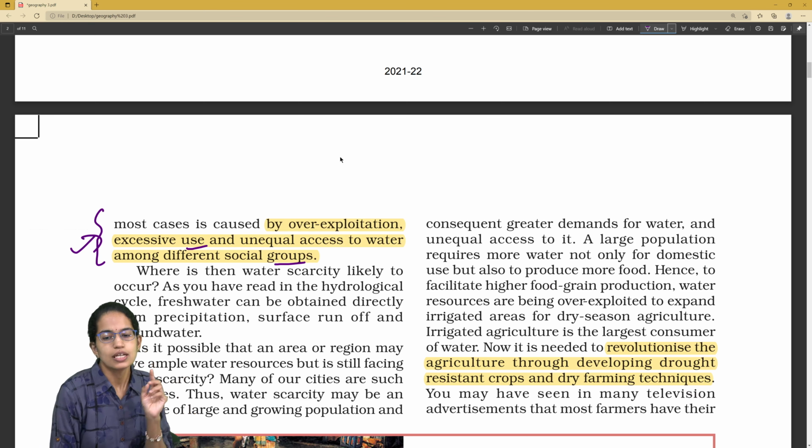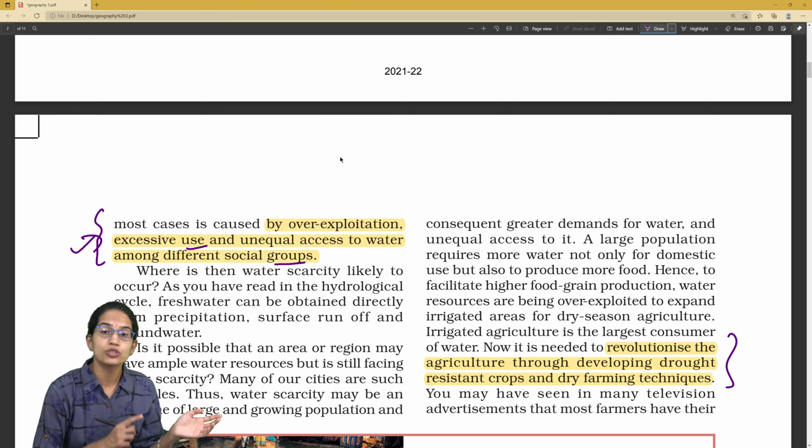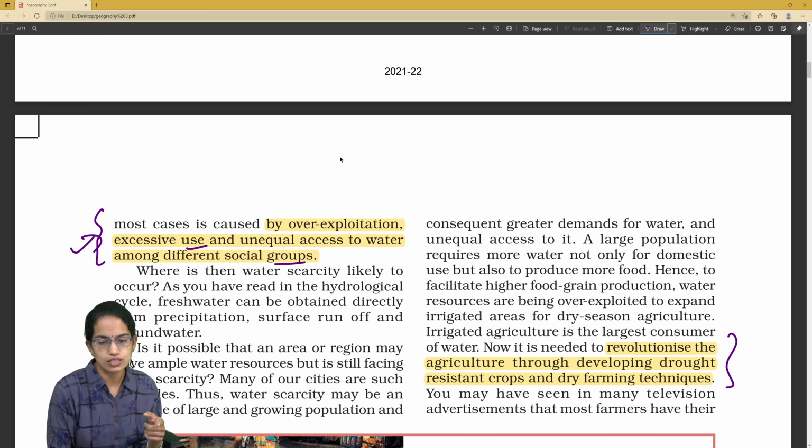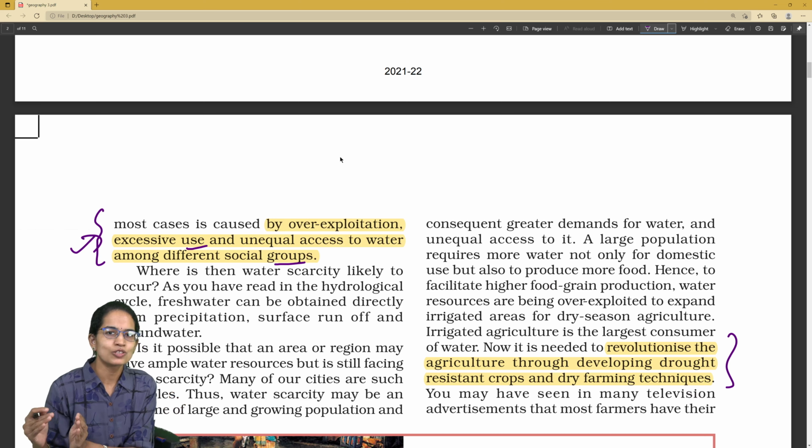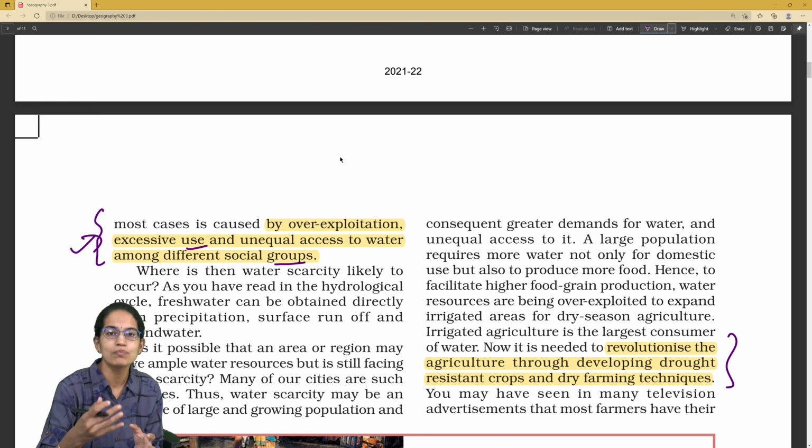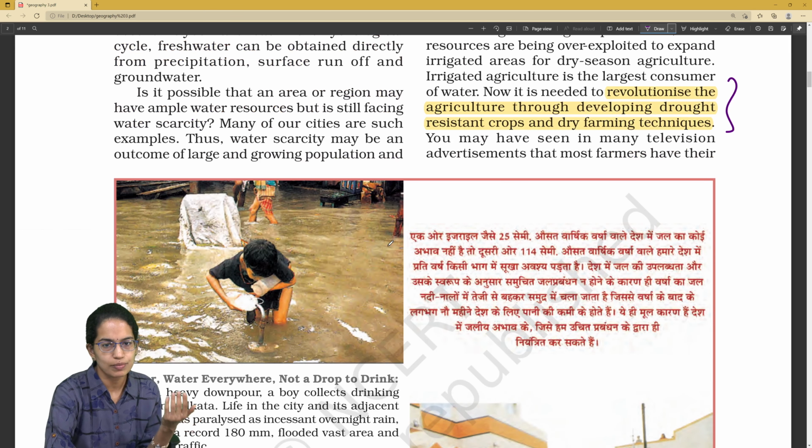The next thing is, when we are revolutionizing techniques, we are creating drought-resistant crops and moving towards dry farming. These are the techniques through which we reduce the input of water in agriculture and create better sustainable food grains.